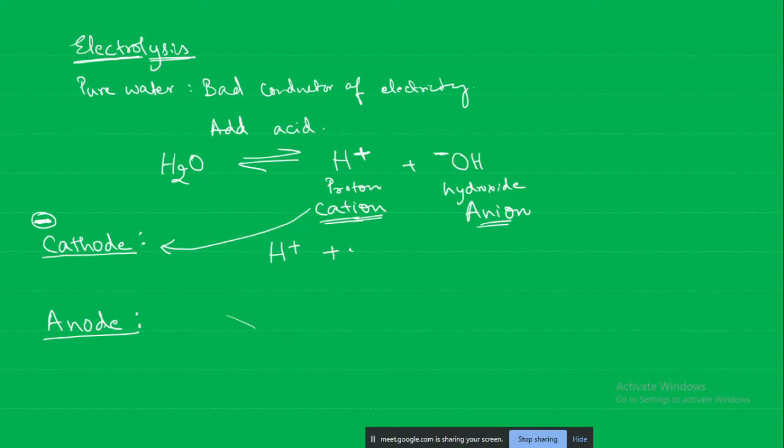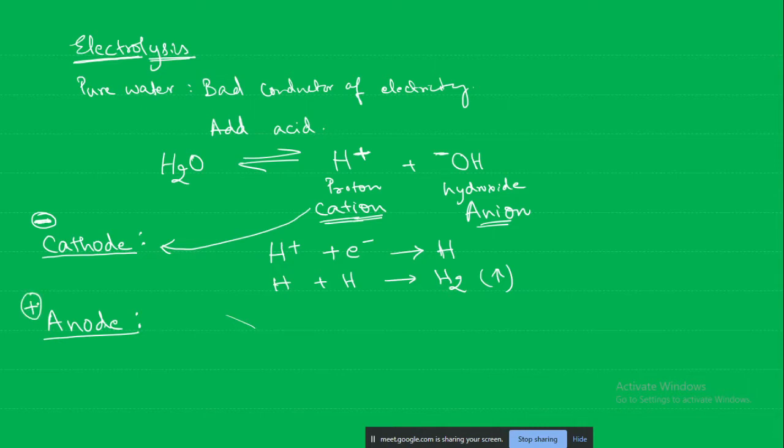They will go and take up the electron, because they are deficient of electrons, and become monoatomic hydrogen. So two monoatomic hydrogens will combine together to form the stable diatomic hydrogen. Two atoms of hydrogen make one molecule of hydrogen. So this happens at the cathode.